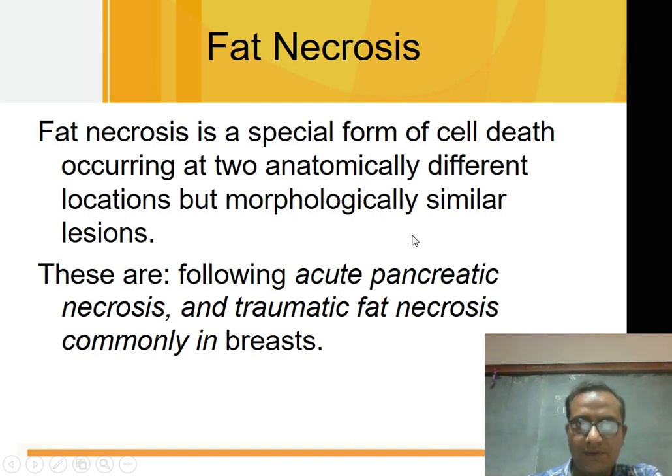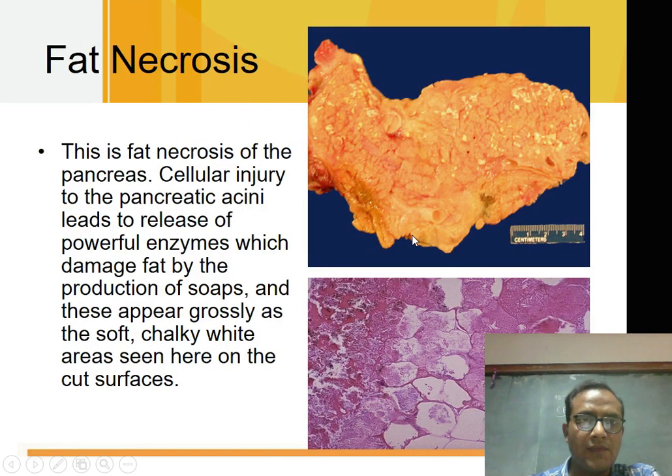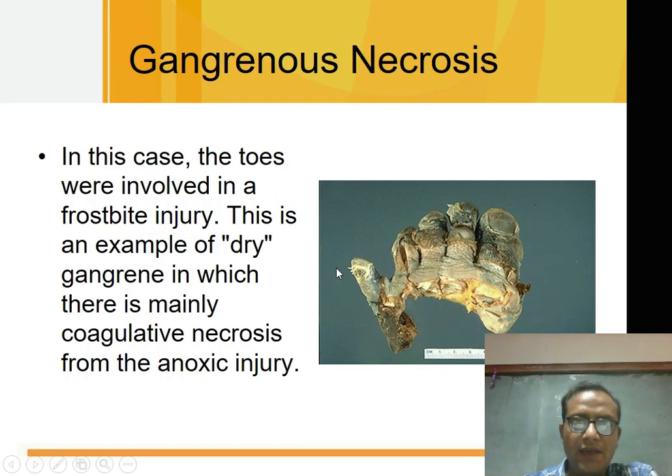Again, fat necrosis. In this photograph, you can see these white chalky areas formed by fat necrosis by the enzymatic digestion by pancreatic enzymes. Gangrenous necrosis.